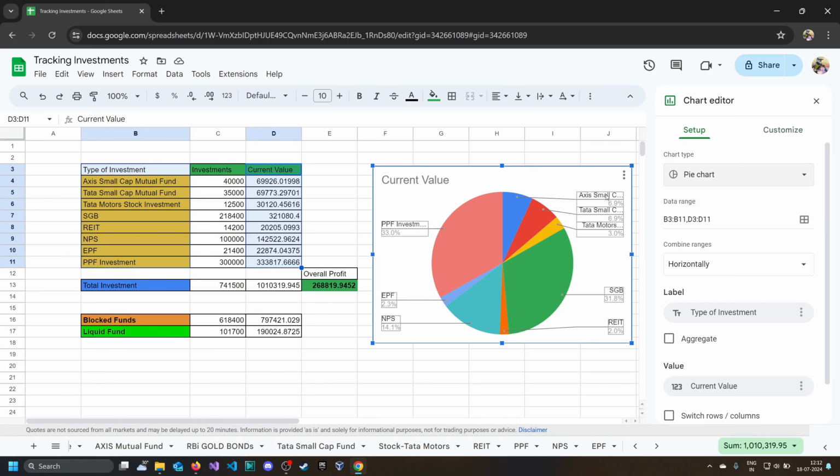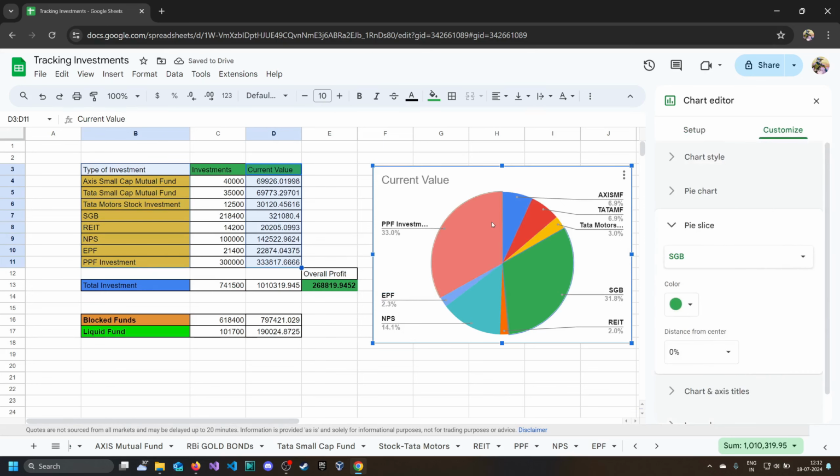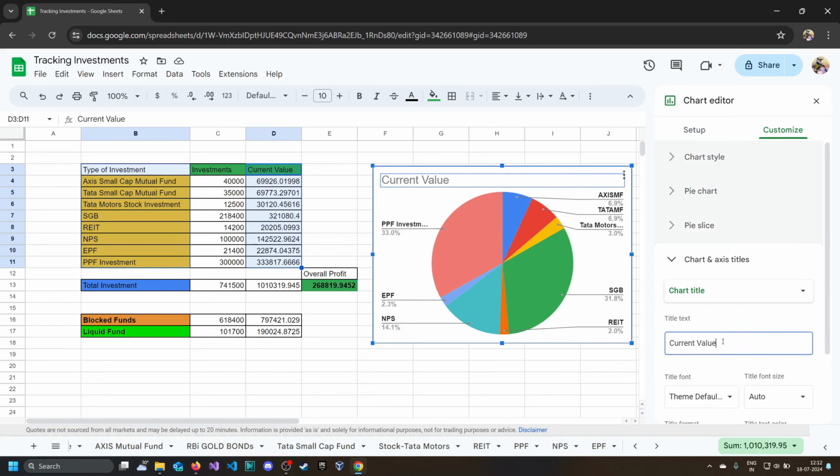You can rename these as well, just double click it and you can put Access MF, and same way you can put Tata MF, and overall you can select these and do bold, so the font will change. You can change the colors for these. This pie chart, you can change the heading.